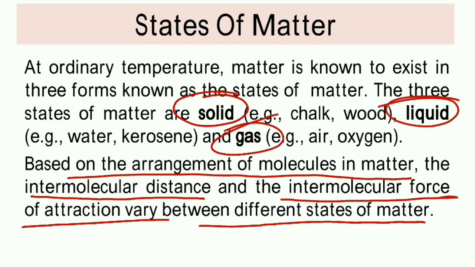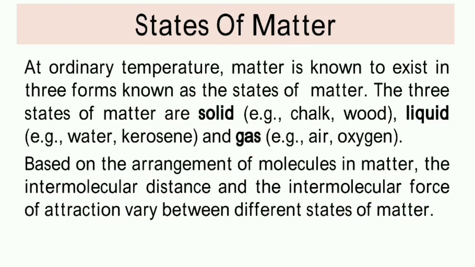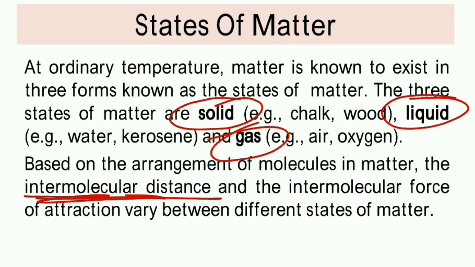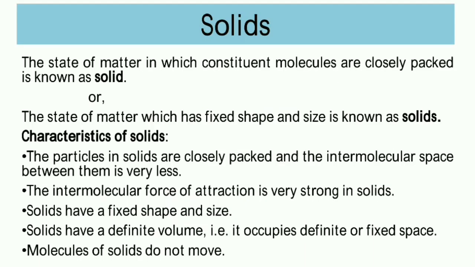In some it is stronger, in some of the states it is greatest, and in some it is very low, or very weak. And the same thing happens with the intermolecular distance. The intermolecular distance varies. It means it is different in the different substances.